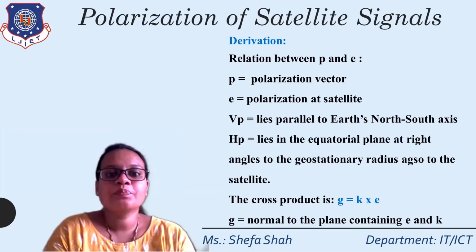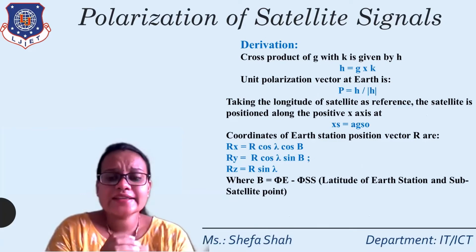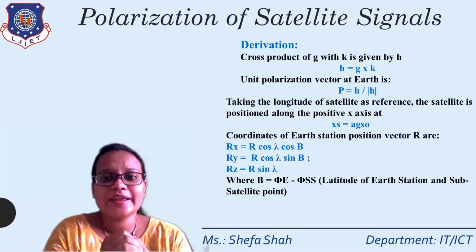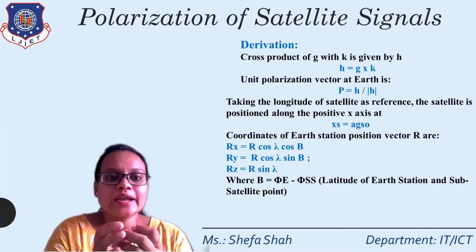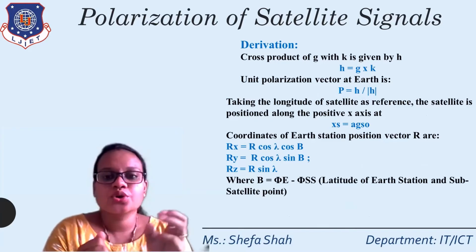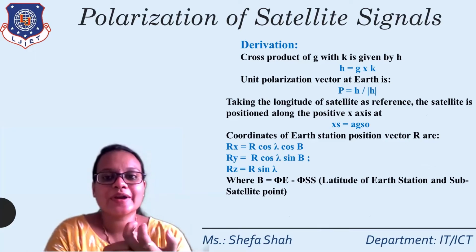Next, we need to find the plane H, the cross product of G with k, so H is equal to G cross k. The unit polarization is then found from the H vector, that is H divided by mod H.